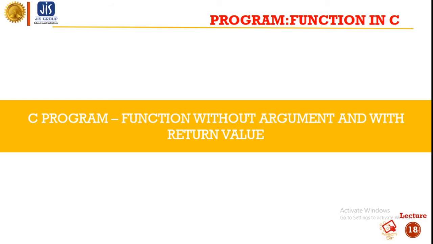In our previous program there was no return type, but in this program we do not have any argument, but with return value. So let's do the program.